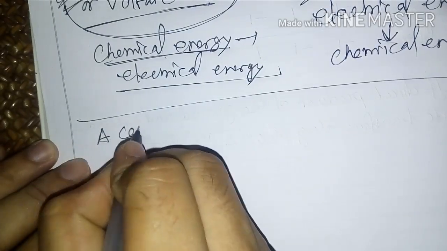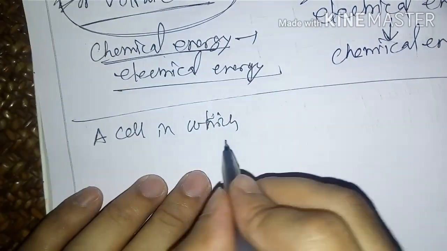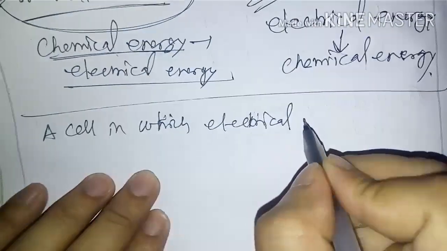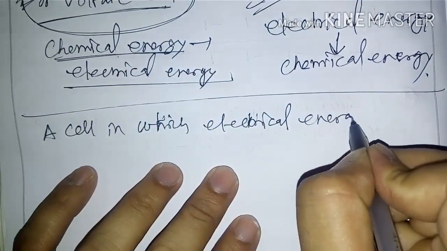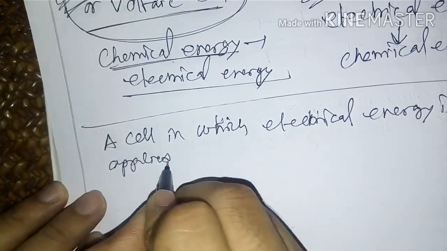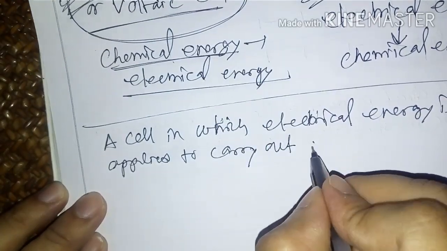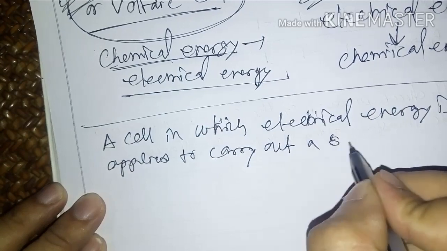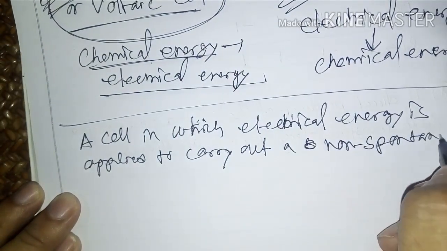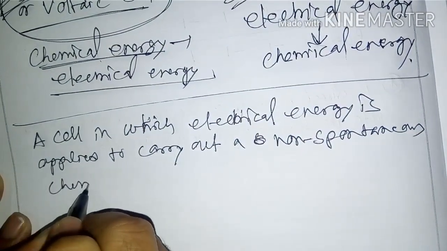A cell in which electrical energy is applied to carry out a non-spontaneous chemical reaction.